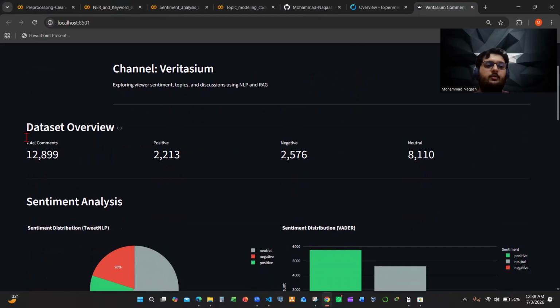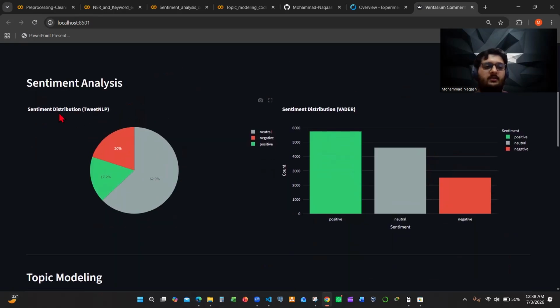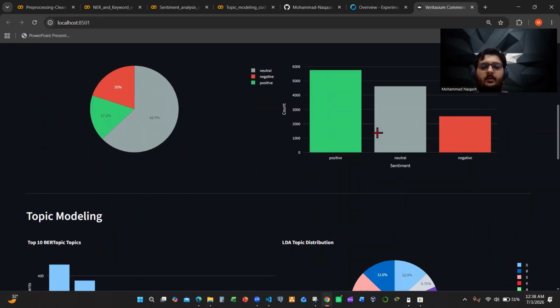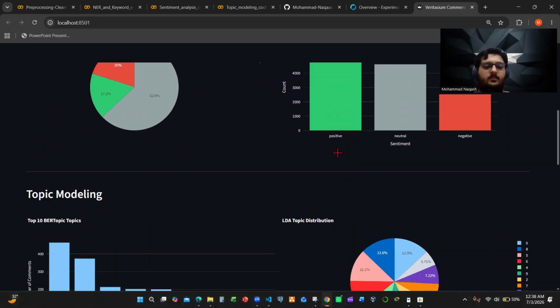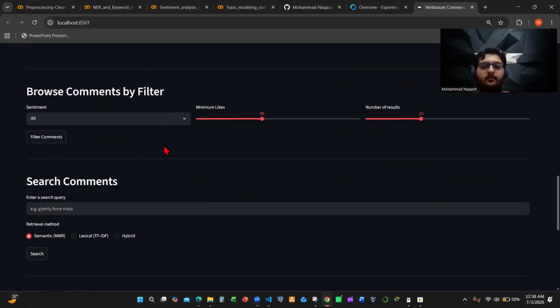The dataset overview, the total, which I mentioned before in the notebooks. The positive, negative, and neutral comments. Here's the distribution of those using the sentiment distribution. Here's a graph as well that shows the same thing. For the topic modeling, here are the BERT topics and the LDA topics distribution. And then here we have our functionalities.